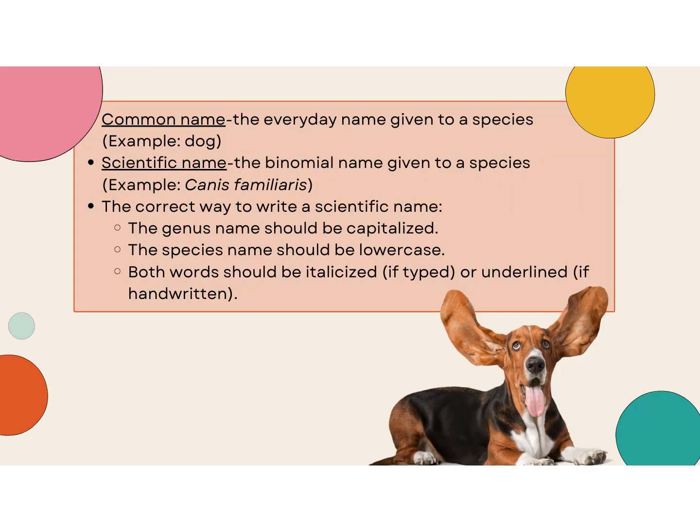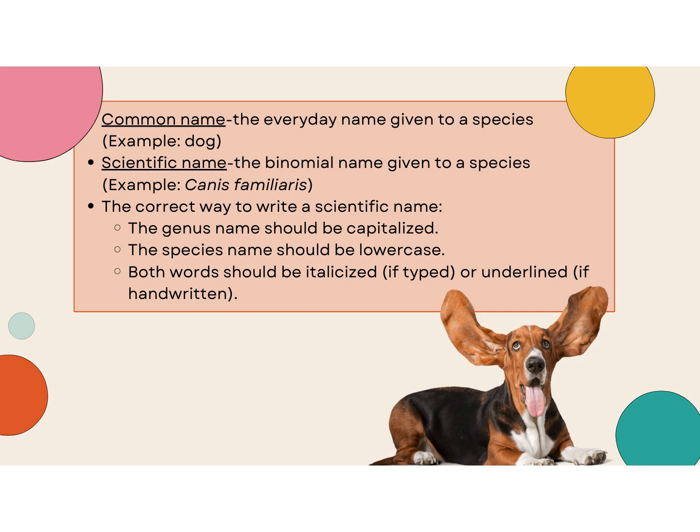The common name that we give to an organism is what we call it in everyday language, so dog, cat. The scientific name is the binomial name given to the species that contains both a genus and a species name. Another example, for the common name dog, the scientific name would be Canis familiaris. Canis is the genus name and familiaris is the species name.